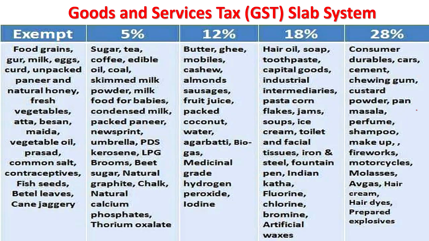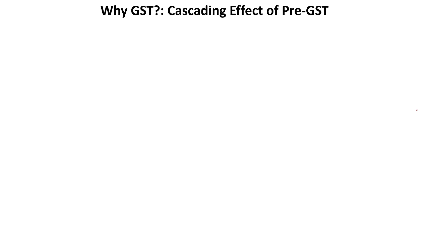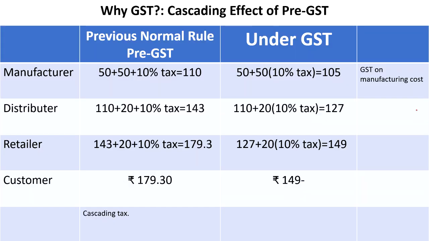And now we come to the part why GST, the cascading effect of pre-GST. So previously there are four types of persons that are involved in a transaction. That is the manufacturer, one who manufactures the goods, and there will be a distributor who will take the goods from the manufacturer and distribute them, and the distributor will give them to the retailer and the retailer will sell them to the customer. So these are the four different persons available for us to compare the cascading effect of the pre-GST.